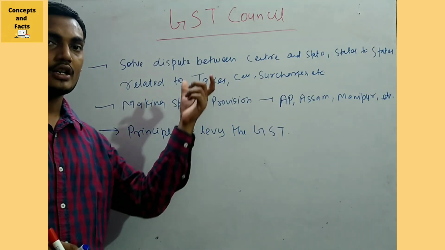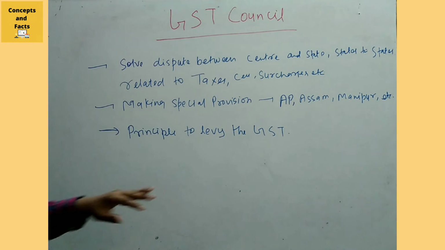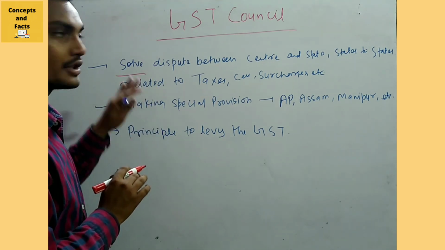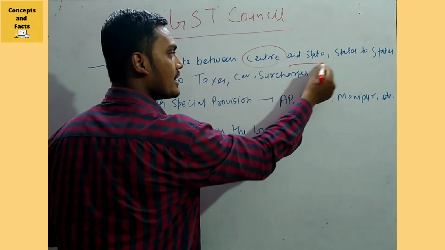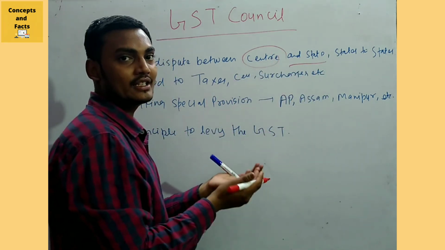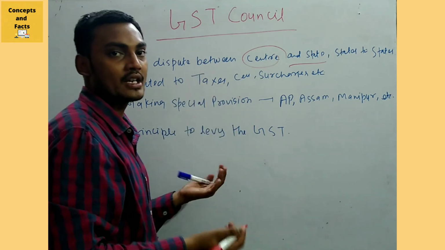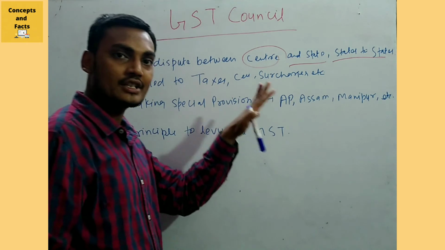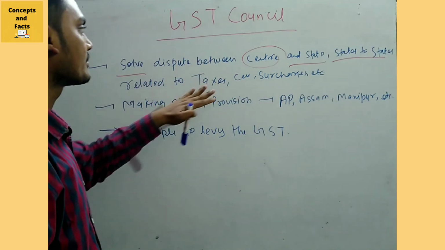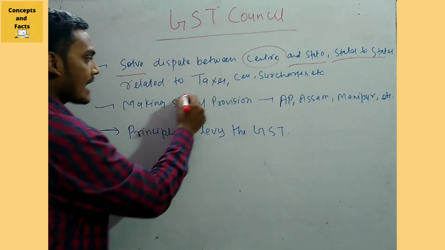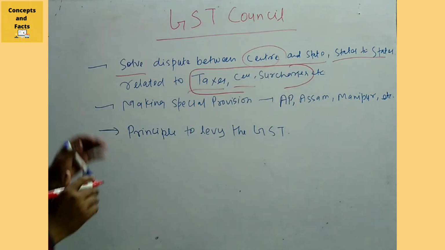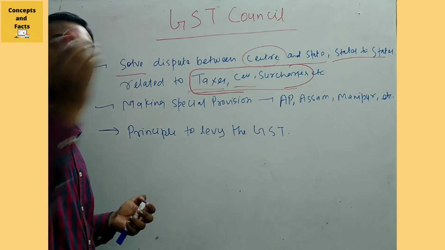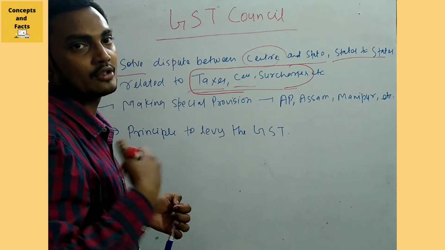Another important point related to the functions of GST Council is that it solves disputes. It solves the dispute between the center and the state, and even between the states, like between a ruling party and an opposition party, like Gujarat and Rajasthan. If a dispute arises, the GST Council also solves that dispute related to taxes, cesses and surcharges, and other things which are indirectly related to taxes or services and goods.